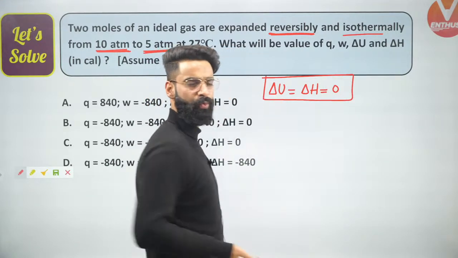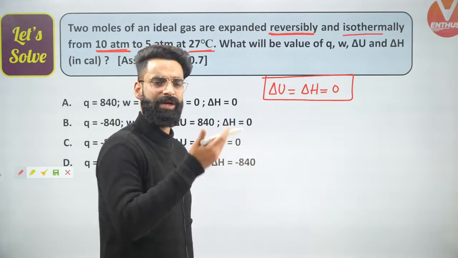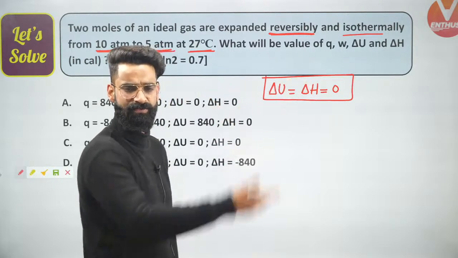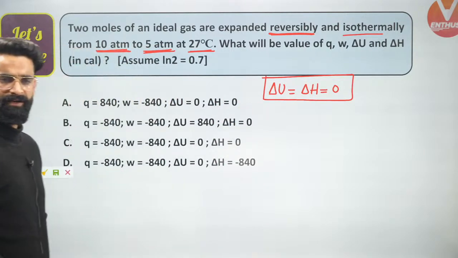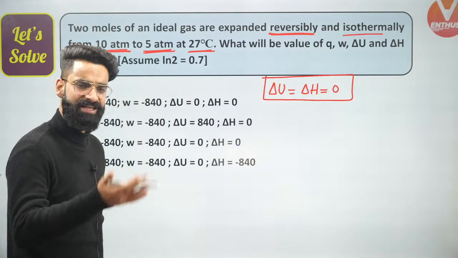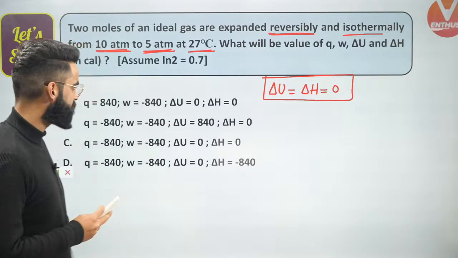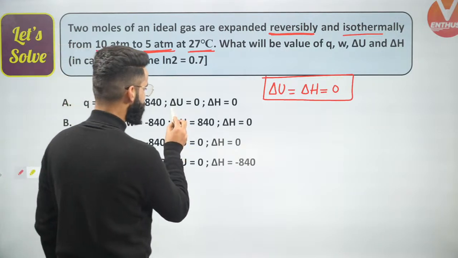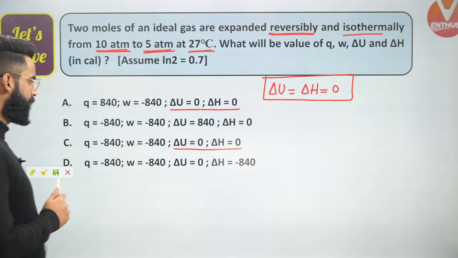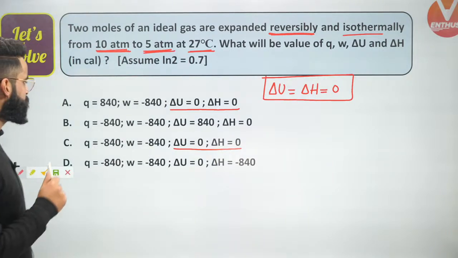Because we know delta U is equal to nCv delta T and delta H is equal to nCp delta T. Delta T is 0, so both these values will be 0. So both terms must be 0, and either this will be the correct option or this will be the correct option, only among these two. Now people, what am I supposed to calculate?